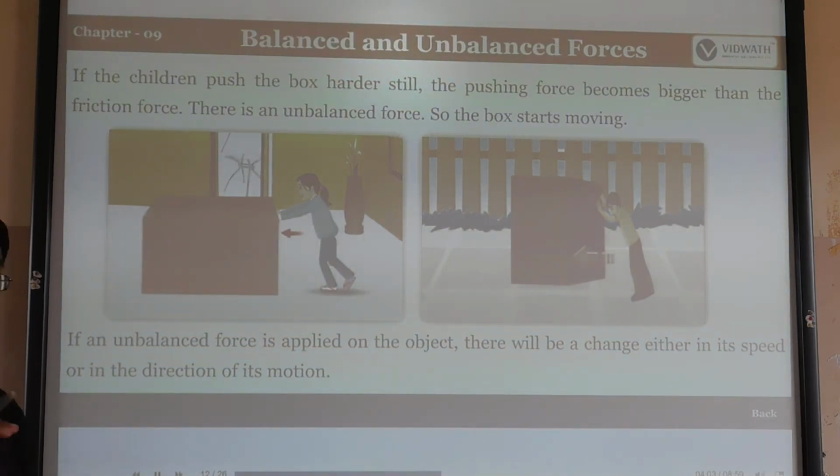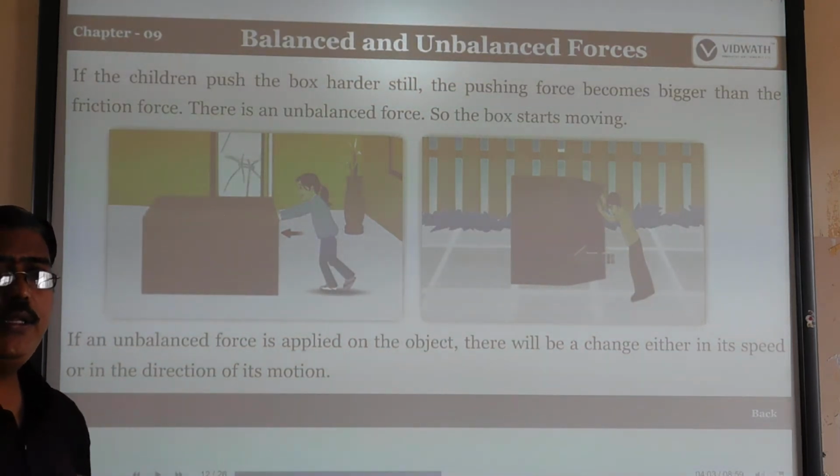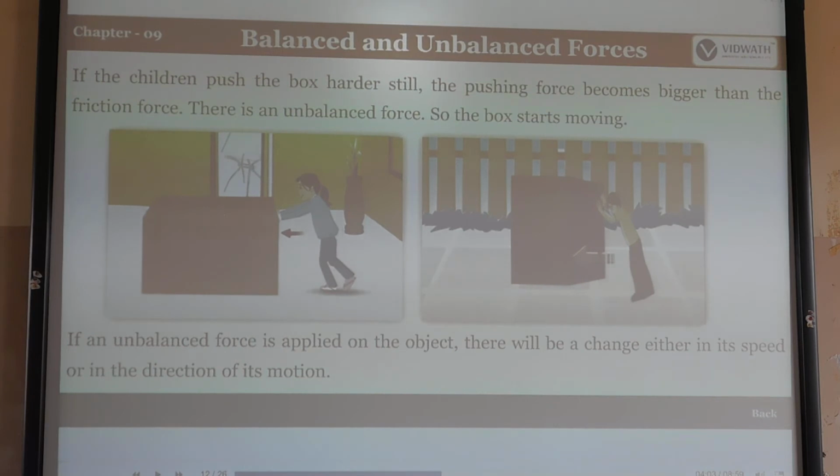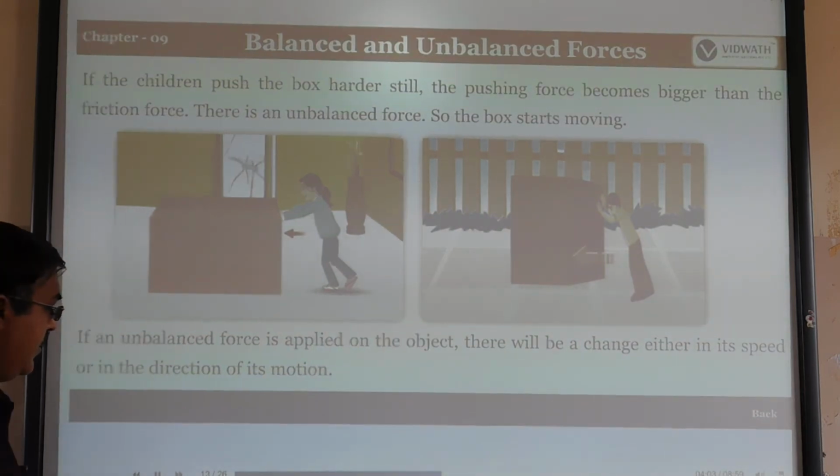When you pull or push any object, the force should be greater than the frictional force. If an unbalanced force is applied to an object, there will be a change either in its speed or in the direction of motion. Examples are a car, train or any vehicle when you apply the brake. You can see the next examples.